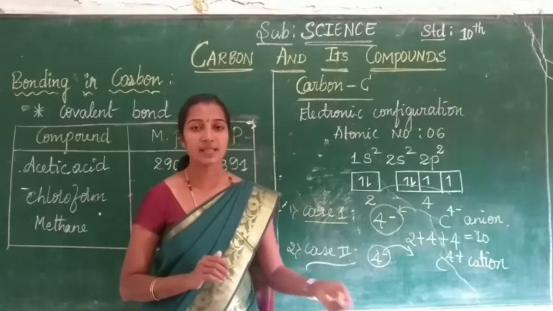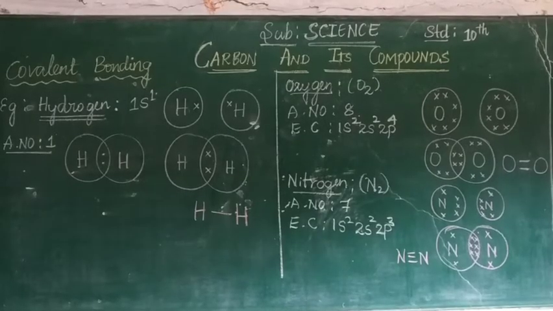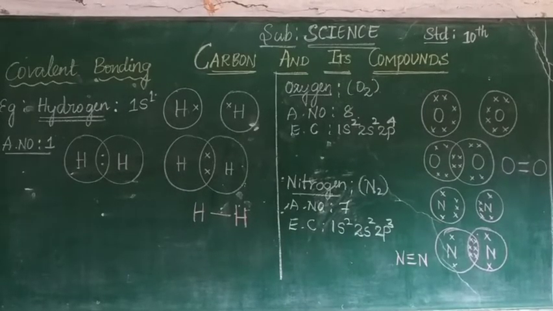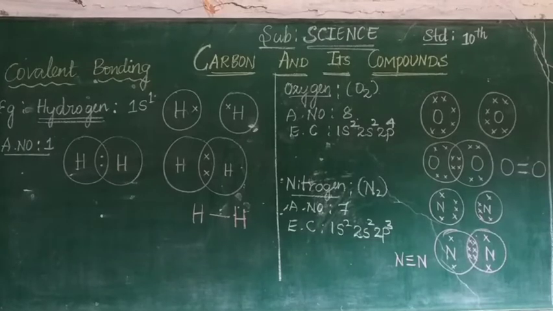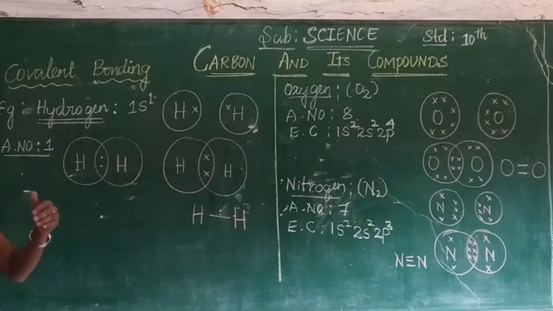There is no movement that takes place in such cases. Children, the covalent bond is not only formed in carbon, it is also formed in some other atoms of the elements. Now let's see which atoms of the elements show the same manner of bonding.